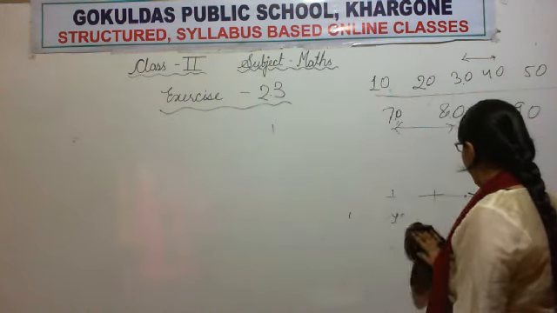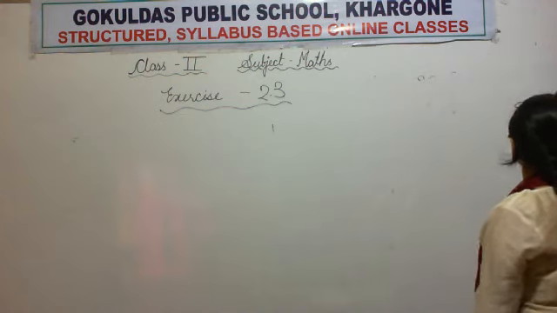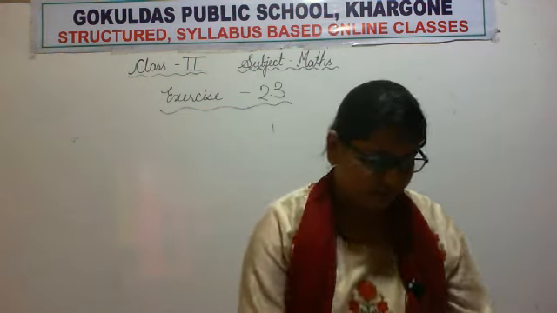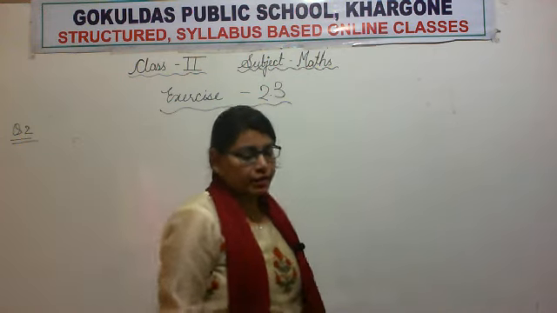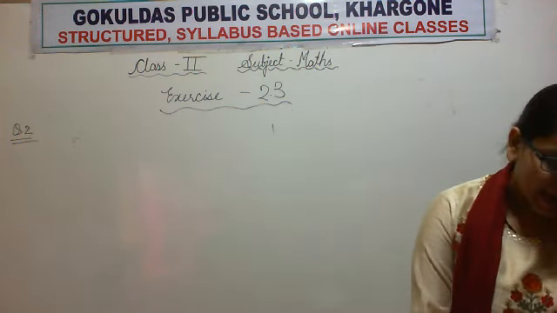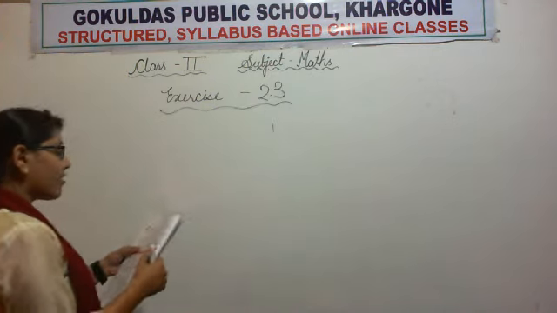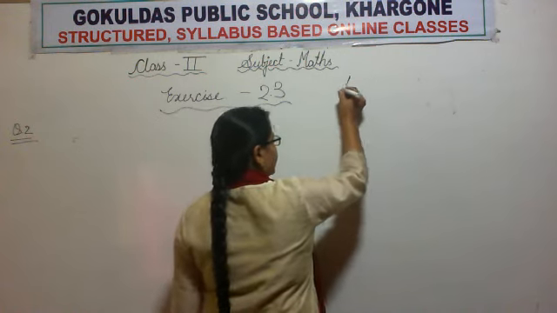Now, you all are able to round off to the nearest 10. Now, let's see question number 2. What do we have to do in question number 2? Fill in the blanks by rounding off the following numbers to the nearest hundreds. Now, we will round off to the nearest hundreds.